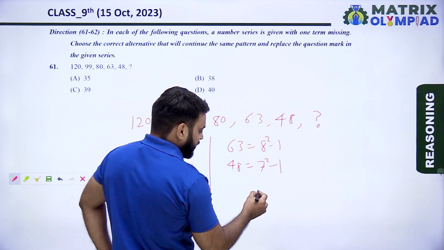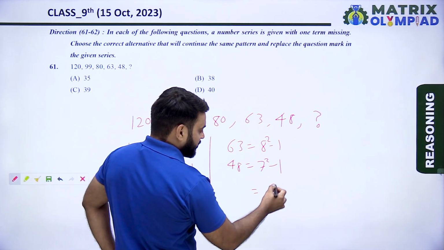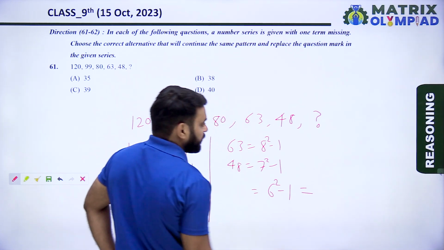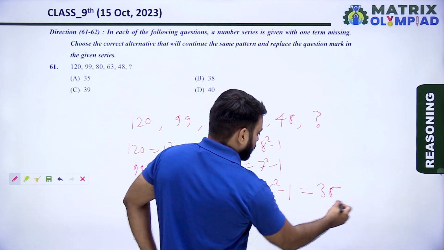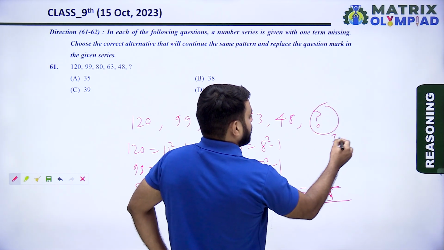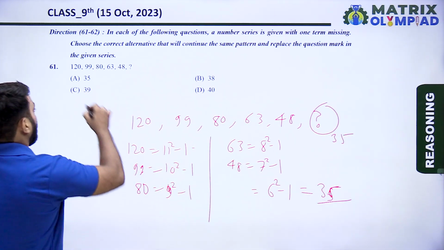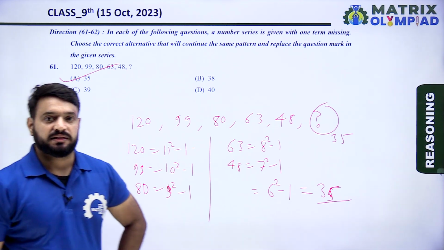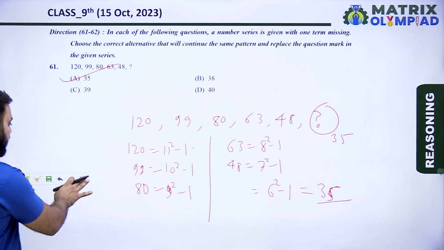Similarly, the next number is 6 square minus 1, which means 35. So the next term is 35. It means option A is the correct answer. So let's move on to the next question.